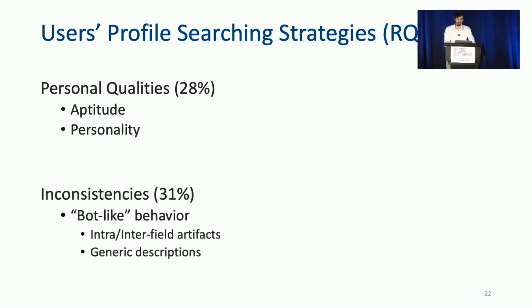Second, some participants explicitly try to identify if a profile is legitimate. And while some of these strategies intentionally look for generative artifacts in the image and text content, others simply tried to determine if a profile was bot-like and had generic copy and pasted descriptions. Additionally, some participants weren't concerned with fake profiles, but were concerned about dishonest content by real people. And these strategies included searching for exaggerations, lies, or falsified facts about a real person.